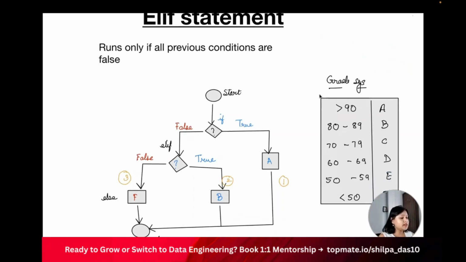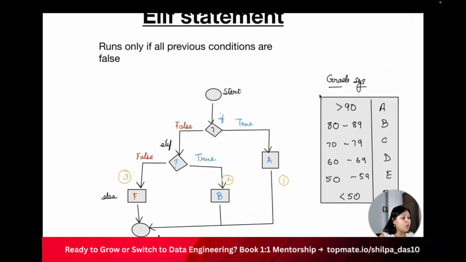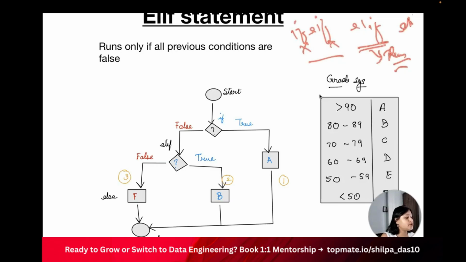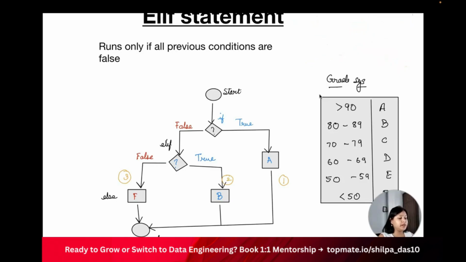Now, this will run only if all the previous conditions are false. If there are multiple if conditions, right? Then if all the conditions are false, these two, then it's going to check this condition and run this. And if in case this condition is also not true, then it's going to check the else statement, right?